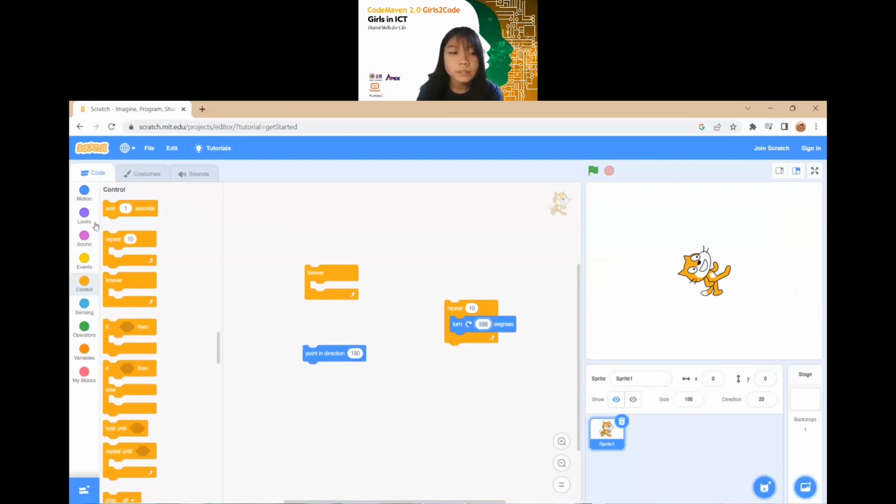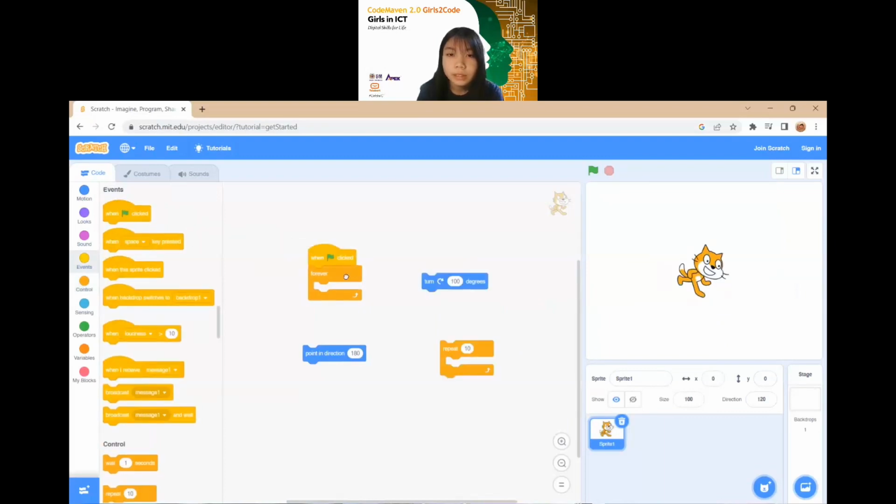There's still some conditional instruction. We go to Events, choose when this flag is clicked. Let's see what happens if we click on this flag. Will the cat be rotating? Yes, it will be rotating, right? Okay, so I want it to loop forever. So I can just drag the block into this and click on the flag. Yeah, so it will execute the whole block's instructions.